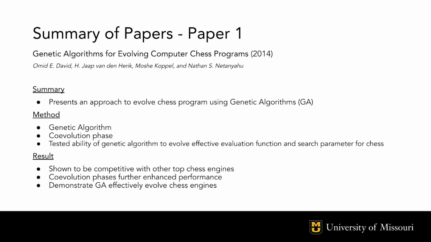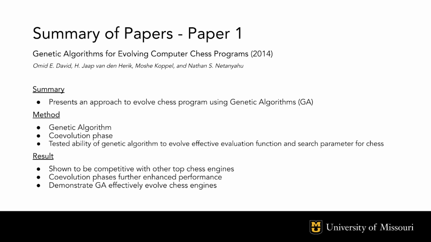Our first paper is called The Genetic Algorithms for Evolving Computer Chess Programs. This paper was written in 2014 by Omid David and others. This research presents an approach to develop a computer chess program using genetic algorithms, GA for short, focusing on two primary aspects. First, evolution of evaluation functions, and second, evolution of search mechanisms.